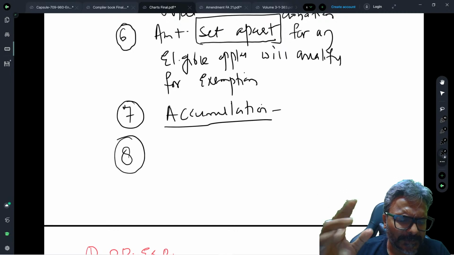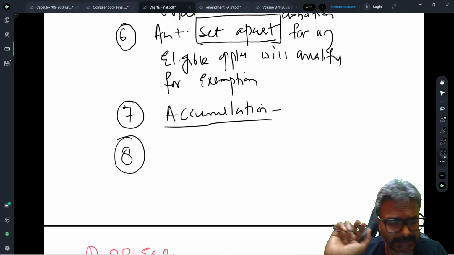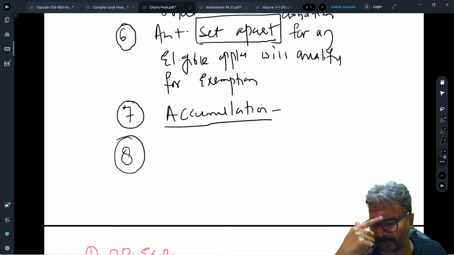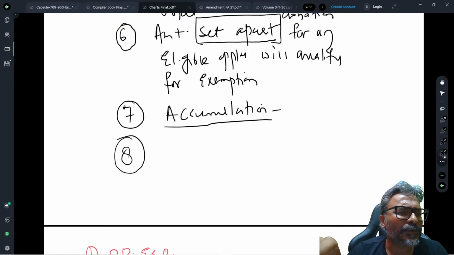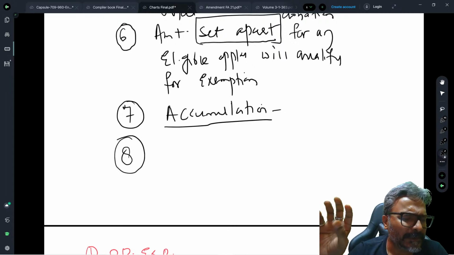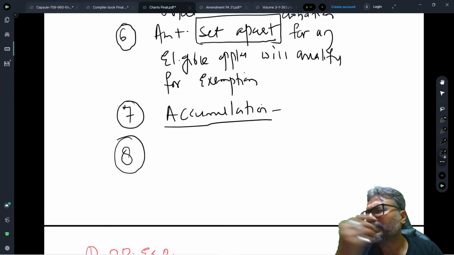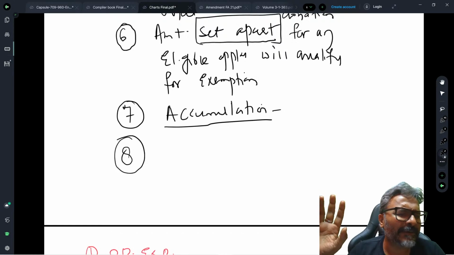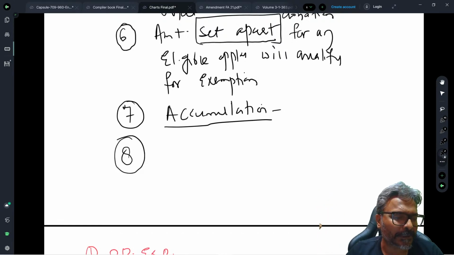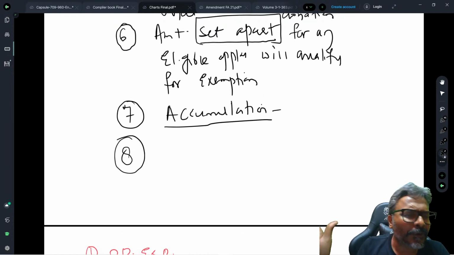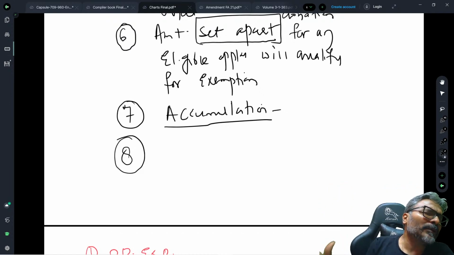Supposedly, this was one case study which the ICAI asked in the May 16 attempt. It was a very tricky case study, and students got confused on that. The case study was that the trust has chosen an option for accumulation for that 5 years period. So they have specified the option for which they want to do the application. However, they realized later in that period of 5 years that they could not pursue that particular option. Instead, they now want to put that accumulated money to the other object of the trust.